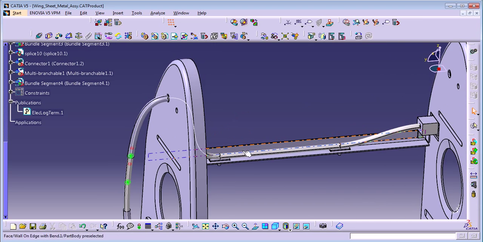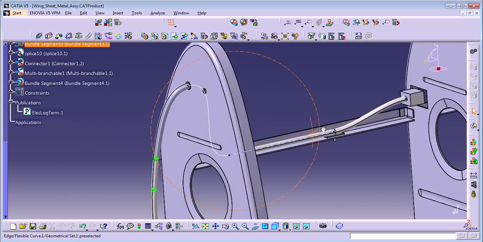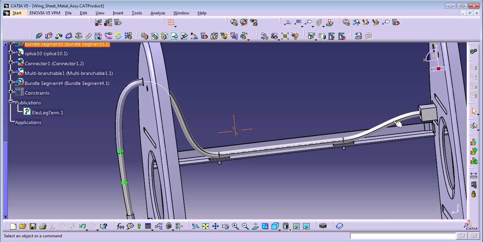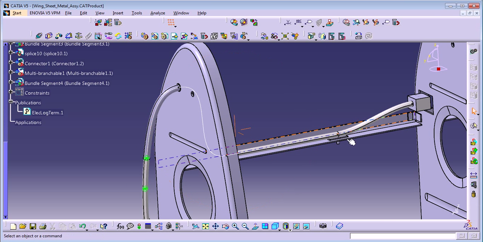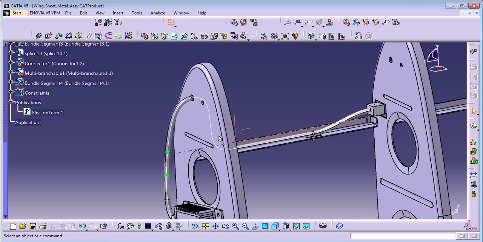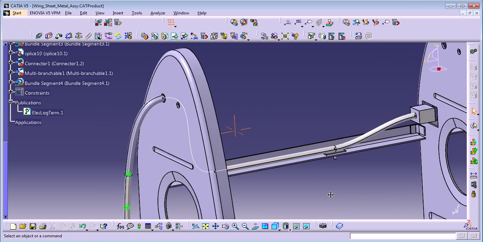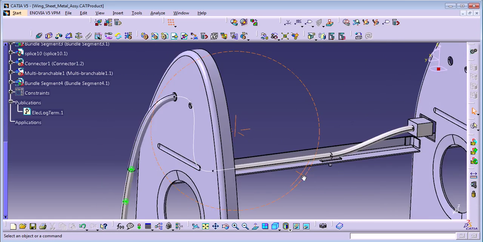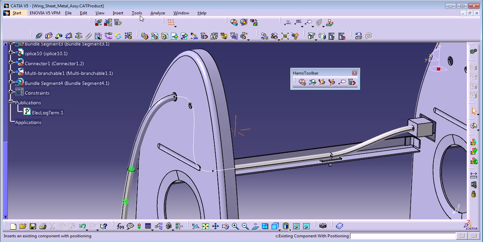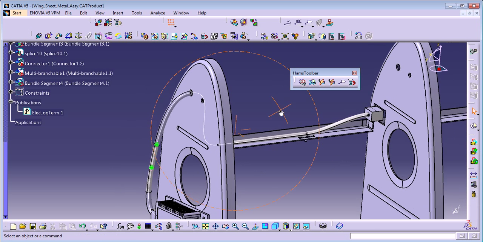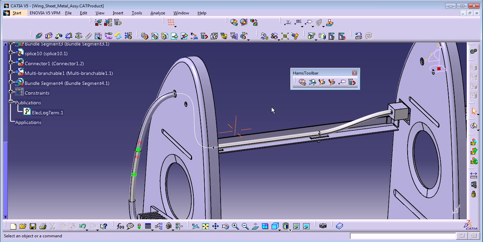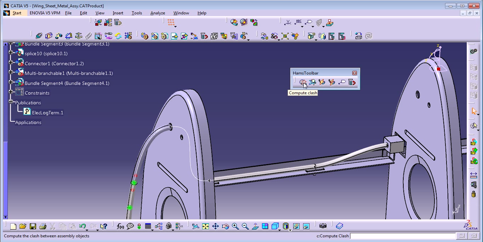For our harness, I just added these two supports and created this bundle, and I added this connector just to finish our harness here because this is taking too long. And these tools here, you can find in other workbenches like Assemble Design and Electrical Harness Assemble too. Okay, let's start with Compute Clash.